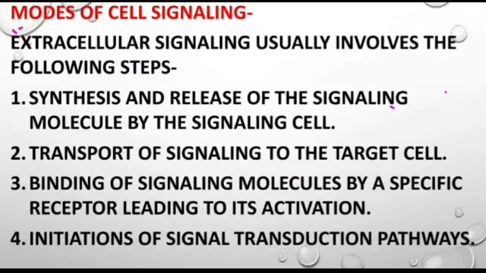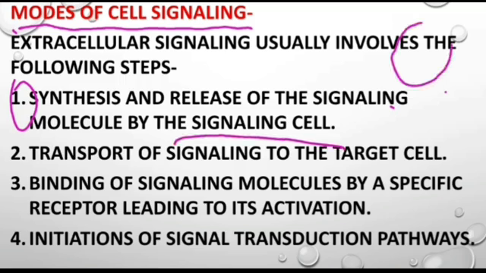For the next, we will see modes of cell signaling. As I had already discussed in our previous slide, extracellular signaling usually involves the following steps. Step number one is synthesis and release of signaling molecule by the signaling cell. Suppose here is the signaling cell. It releases some sort of chemical molecules to the extracellular surface.